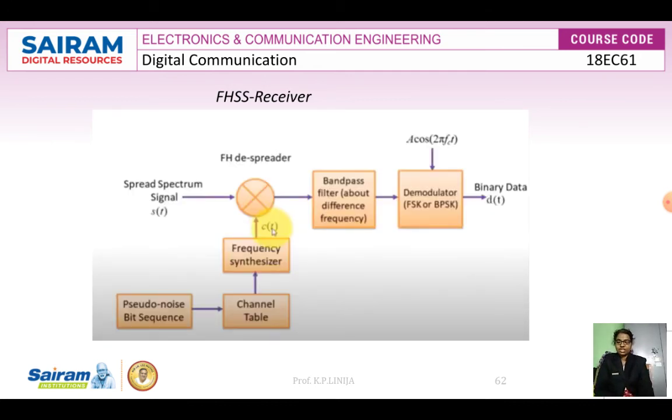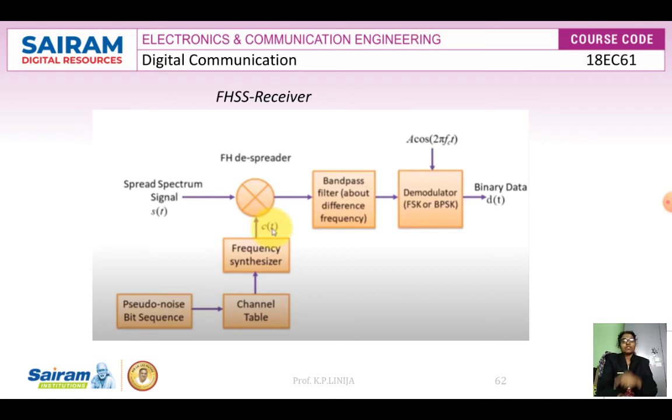In the frequency hopping spread spectrum receiver, the spread spectrum signal is demodulated using the same PN sequence derived frequencies. The synchronization in the transmitter as well as in the receiver is very important, so that spreading and despreading take place in a proper way. Also the demodulated signal is produced at the output as a sequence of binary data. Whatever input we gave in the transmitter as d(t), the same will be demodulated and we will retrieve the binary data.